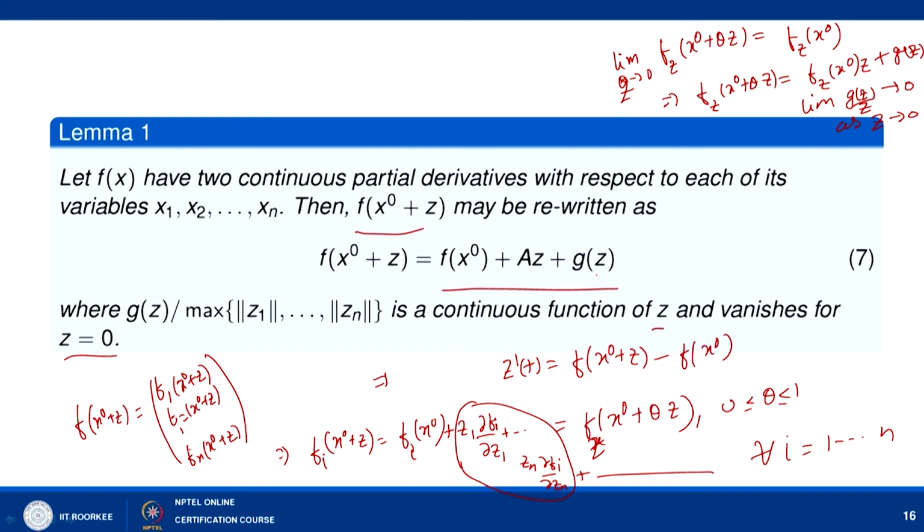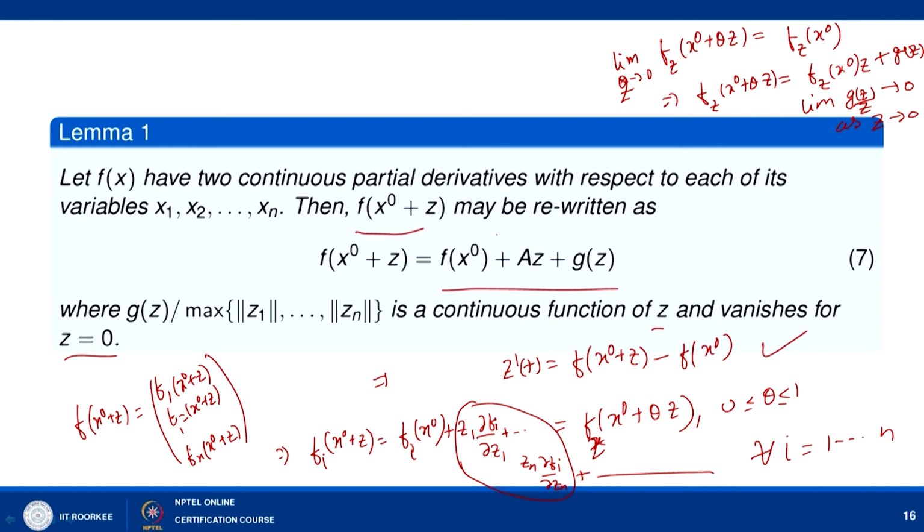So, here we are not assuming any condition on x naught, but if we assume that f of x naught equal to 0, then we can do it by the mean value theorem also and the continuity properties here. But in general, if f has second order continuous partial derivatives, then we can rewrite f of x naught plus z as f of x naught plus A z plus g z here.